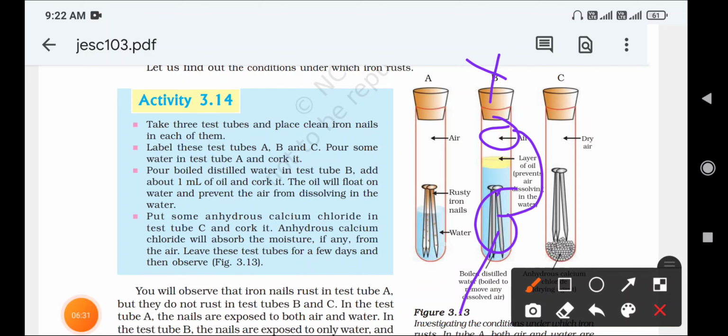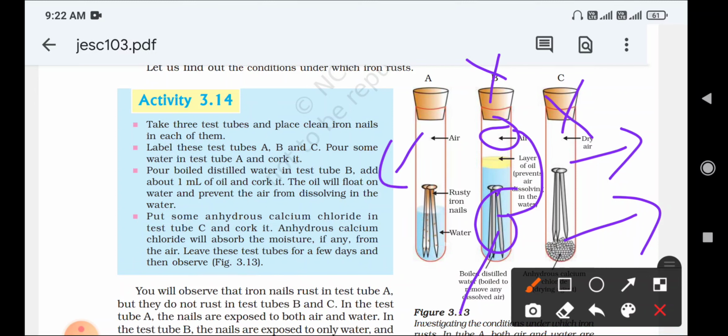In test tube C there is no water and there is no air, so in this case it will not rust. In this case no rusting will be observed, but only in the case of A is it observed, because there is contact of both air and water. In B and C there is no contact of air and water, so it will not get rusted. Only in test tube A will iron get rusted.